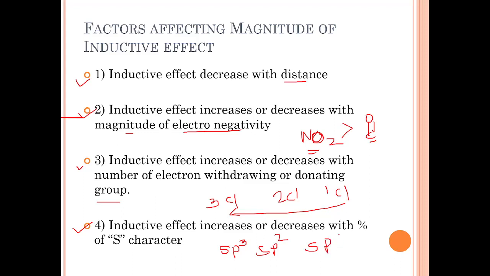In sp we have 50-50% of S character, 50 S and 50 P, because there is only one P and only one S. But here we have sp2, so we have how much? 33 for S and 66 for P. In sp3 we have 25 for S and 75 for P character. So as S character increases or decreases, the inductive effect will increase or decrease. We will see in the next slides.